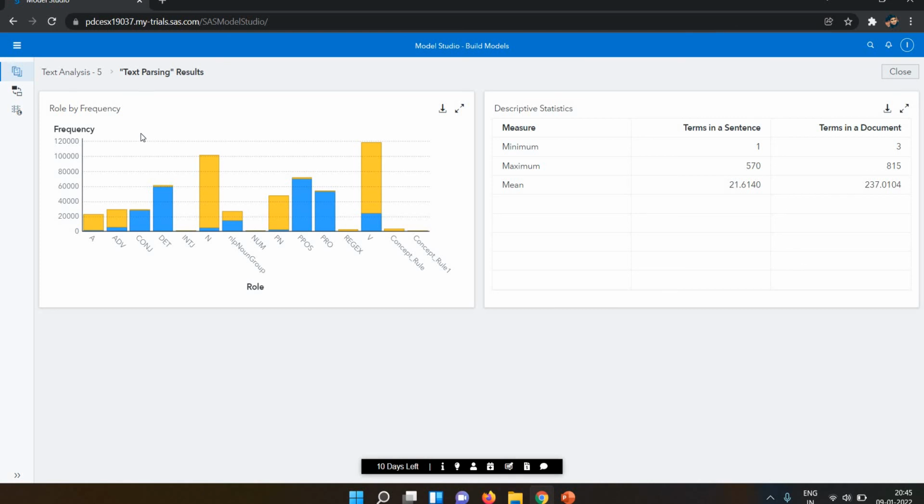Now here they will show the role by frequency and the minimum and maximum. Minimum sentence is one, terms in document is 3, maximum is 570, and the terms in document is this mean, and this is the mean in terms in document, and this is my data.